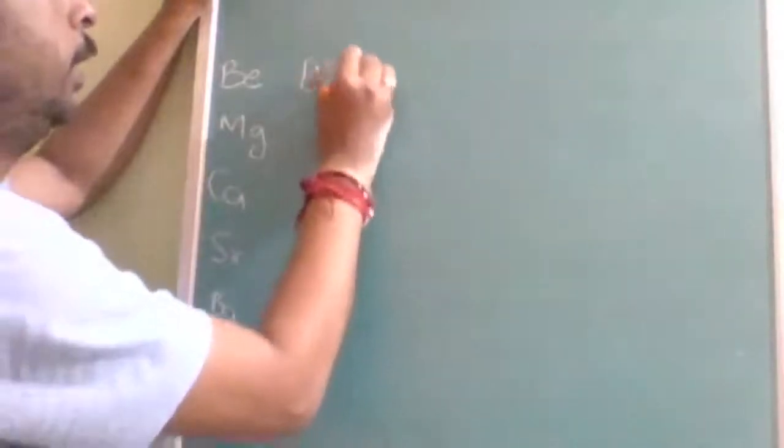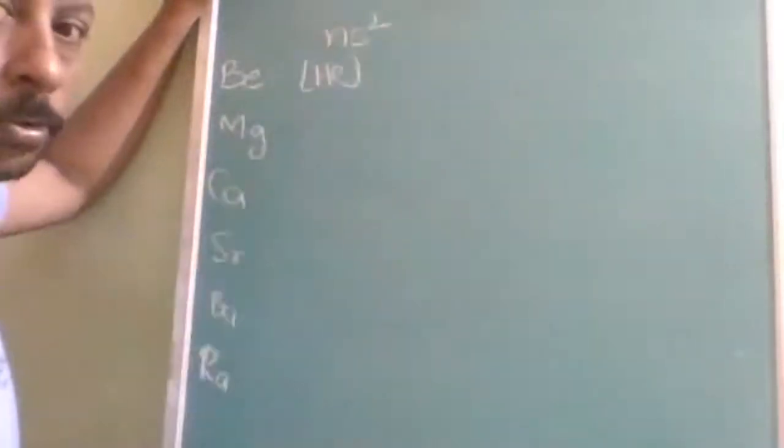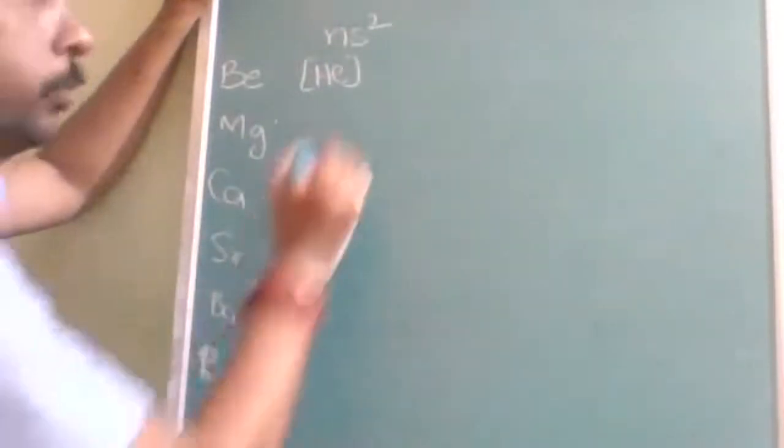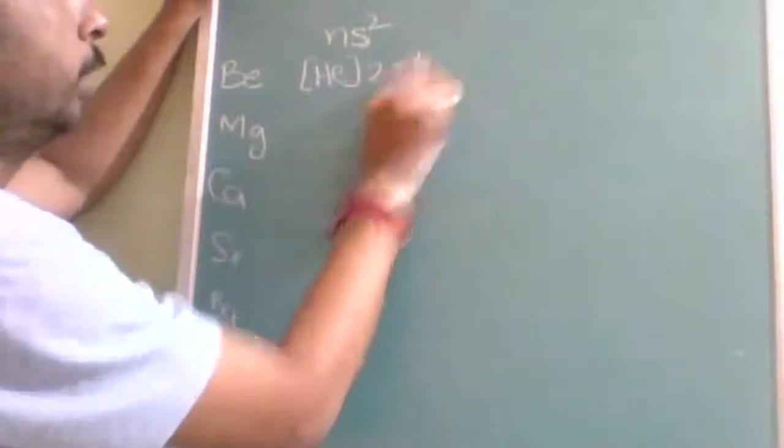Here, how to remember the electronic configuration. The general electronic configuration is going to be ns2, preceded by the noble gas: helium, neon, argon, krypton, xenon, radon. First it will be 2s2.